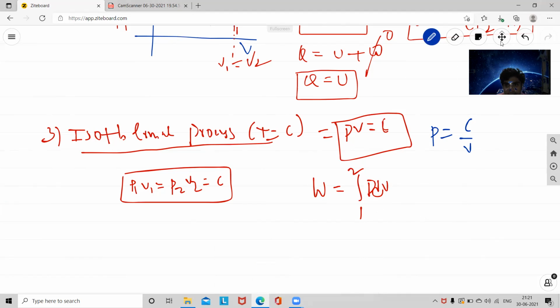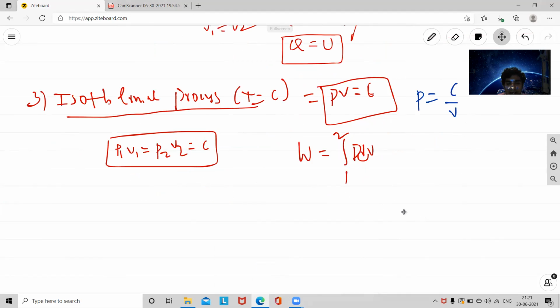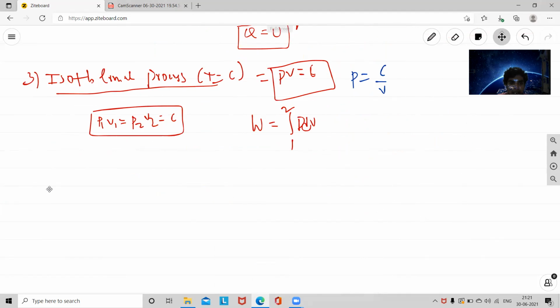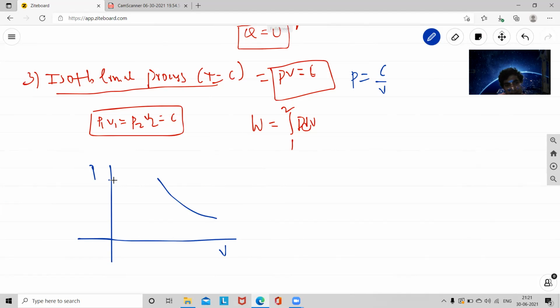Before I derive this equation, here is the pressure and volume diagram, the PV diagram, for the isothermal process.